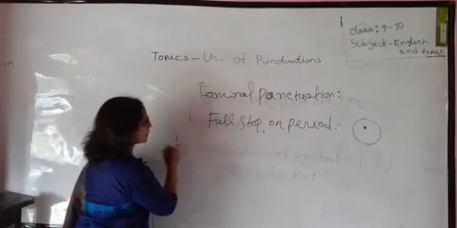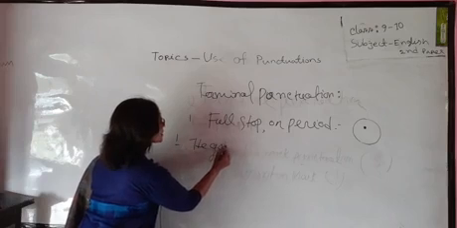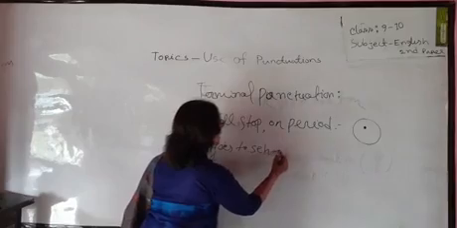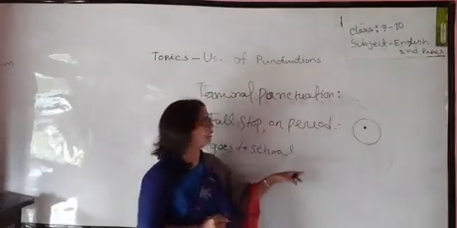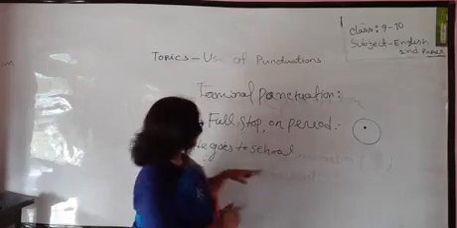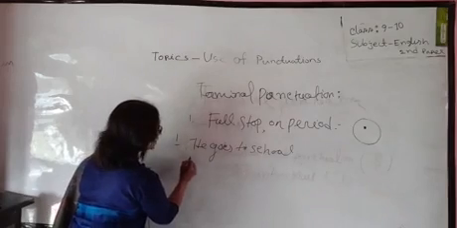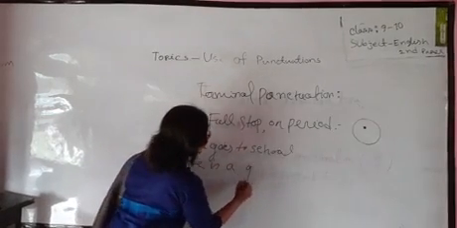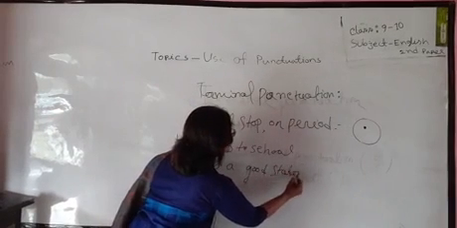Suppose, he goes to school. Here I put a full stop or period because this is a statement. He is a good student.